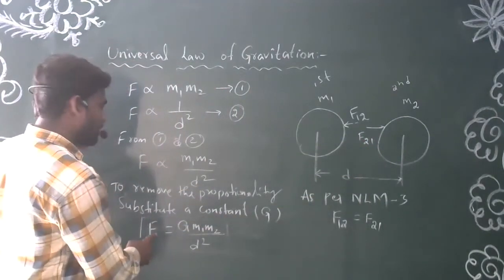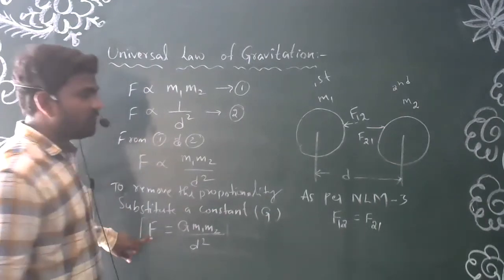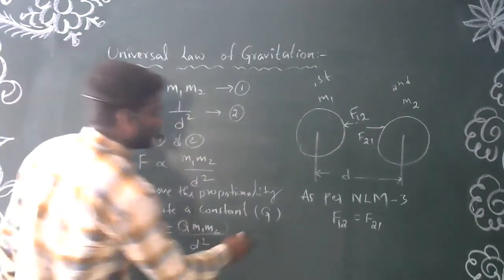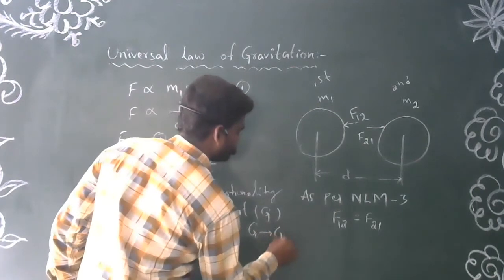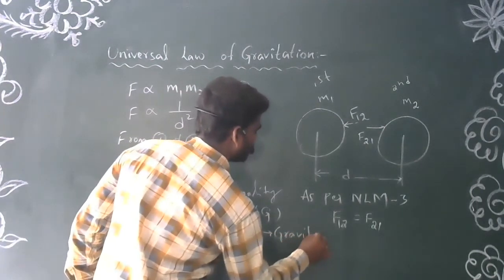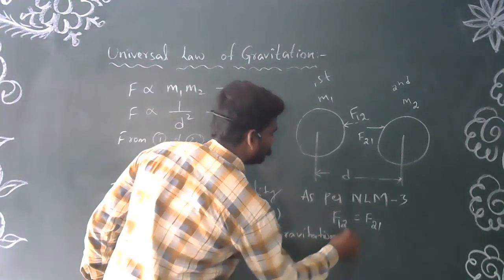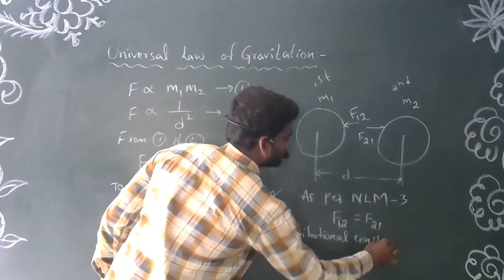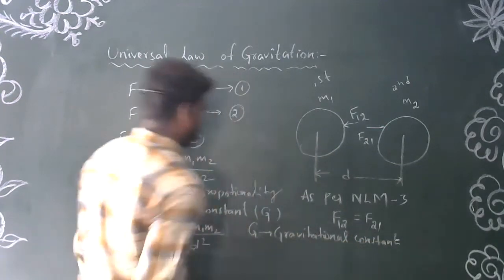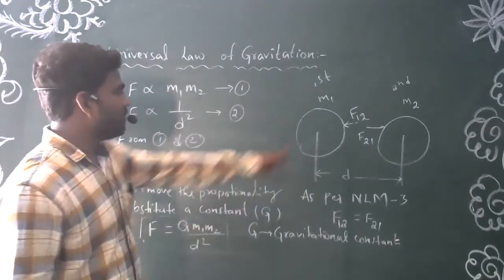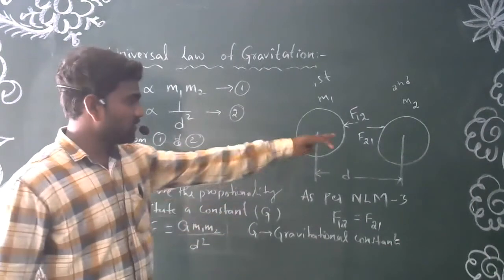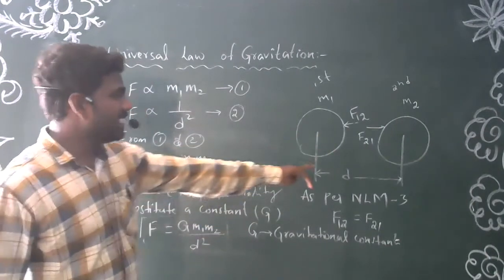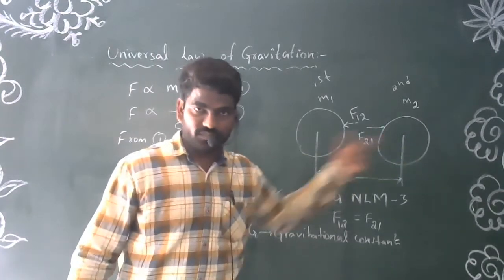From this formula, F is the force, and G is the gravitational constant. The remaining m1 is the mass of the first body, m2 is the mass of the second body, and d is the distance between the two objects.